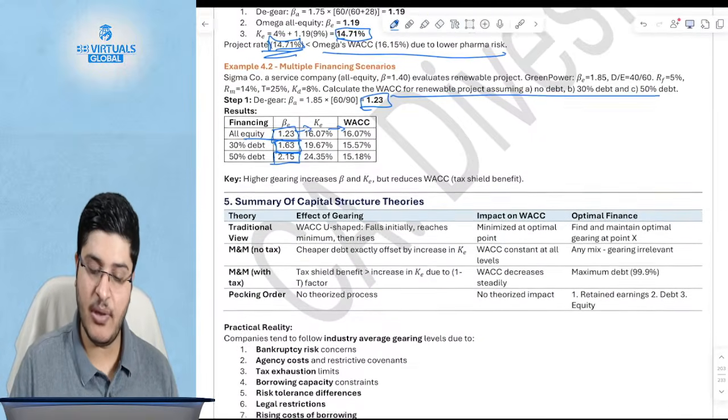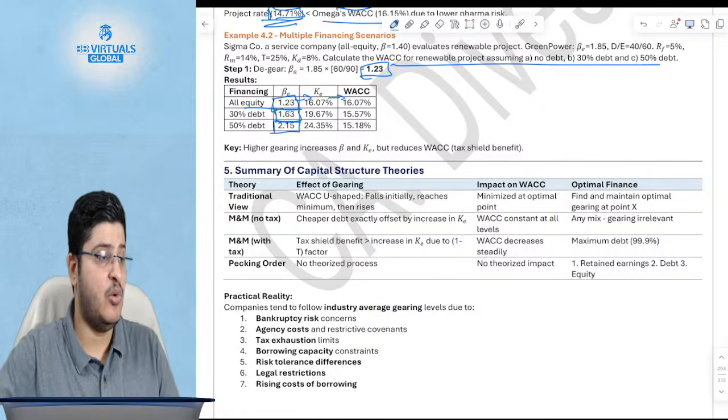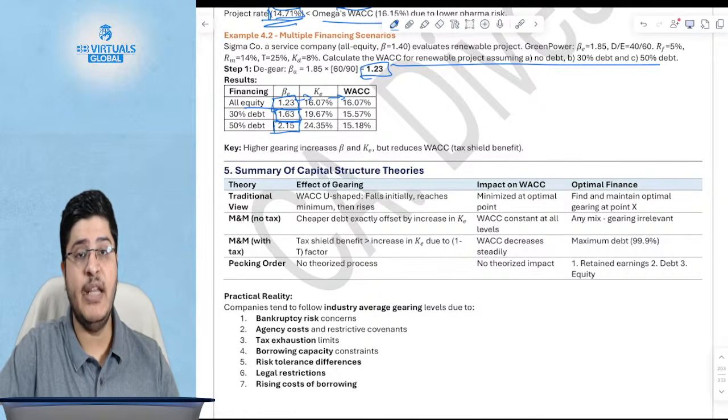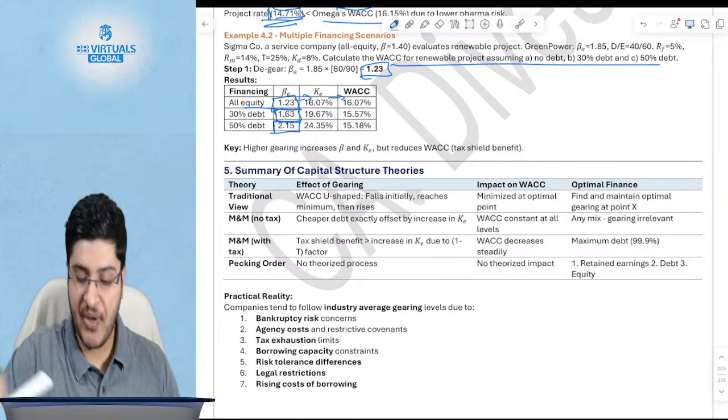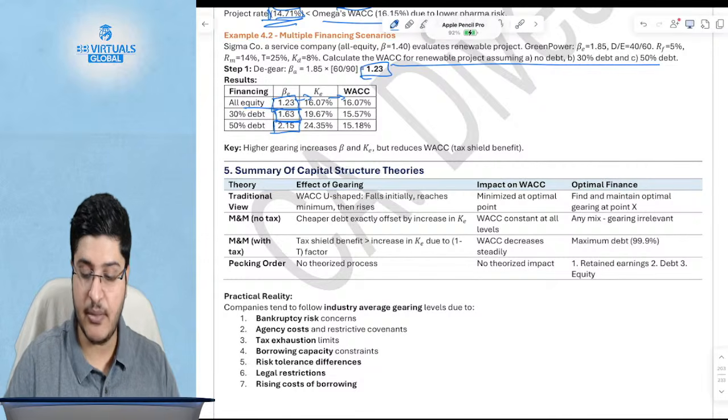This is the summary of all the capital structure theories which are mentioned over here. This ends our chapter number 18, which is your capital structure theory. Any doubts over here? I'm going to pause for the next 1 minute. Any doubts over here? Please tell me. Feel free to ask if you have any doubts thus far.